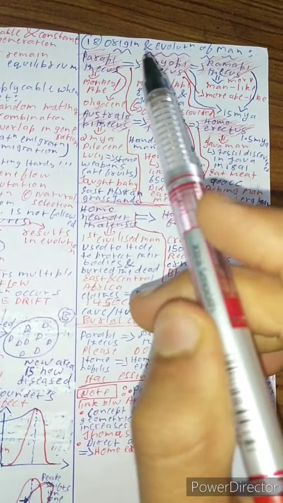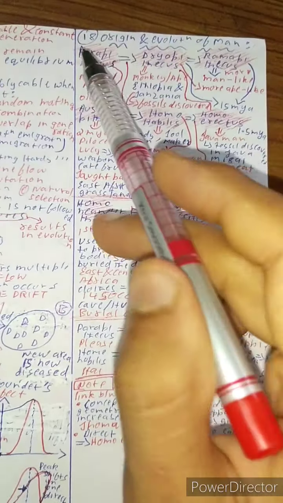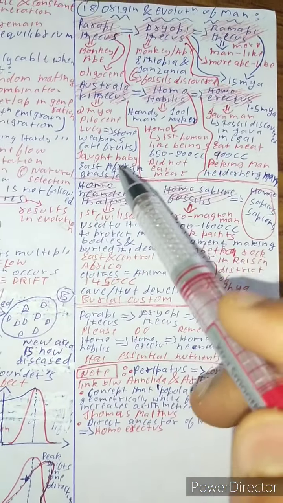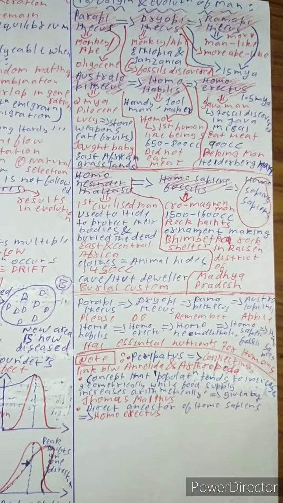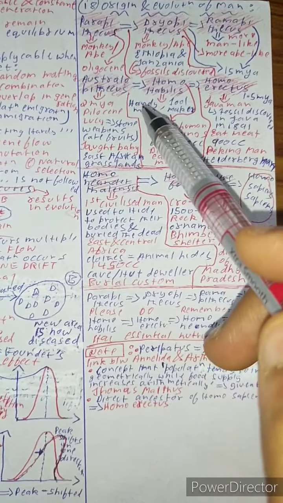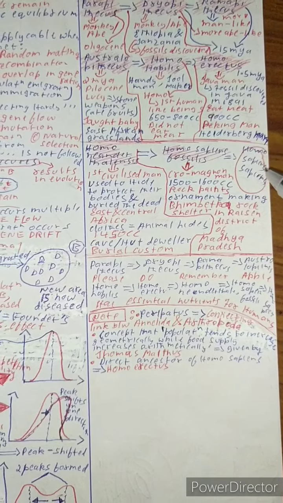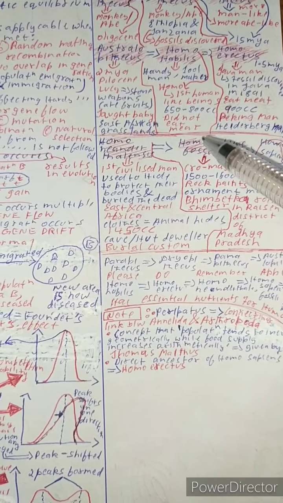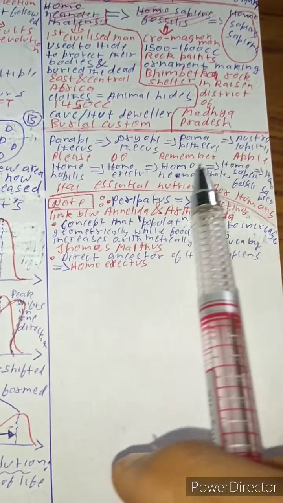The same continuation of the same topic, origin and evolution of man. First of all, if you need to know all the relatives of man due to which man evolved, they are Parapithecus, Dryopithecus, Ramapithecus, Australopithecus, Homo habilis, Homo erectus, Homo neanderthalis, Homo sapiens. Last, Homo sapiens fossilis, and after that, Homo sapiens sapiens were formed. What you need to do is remember this mnemonic.